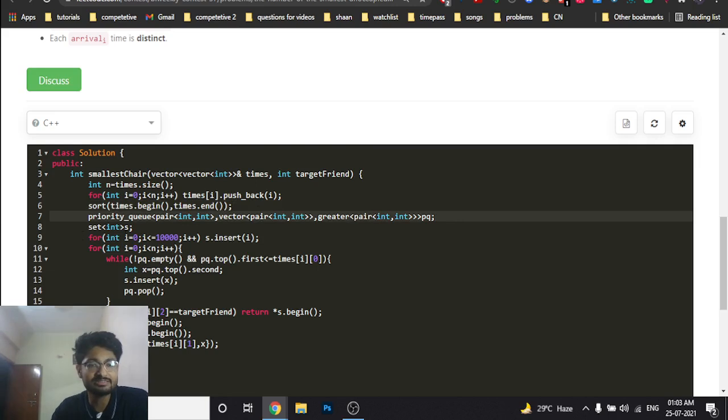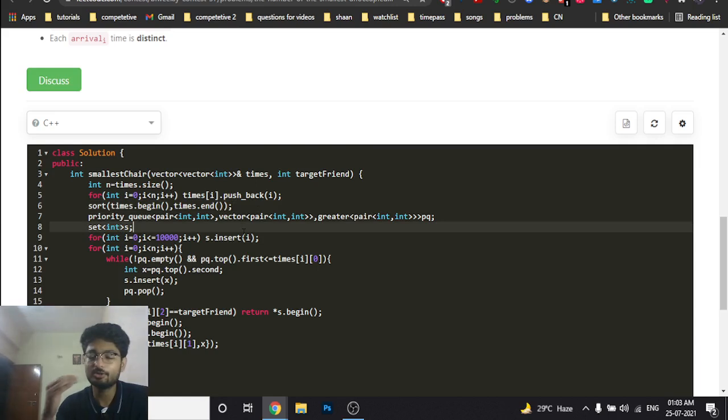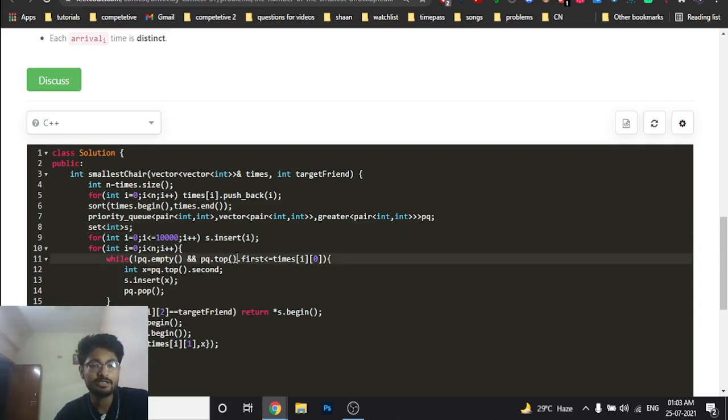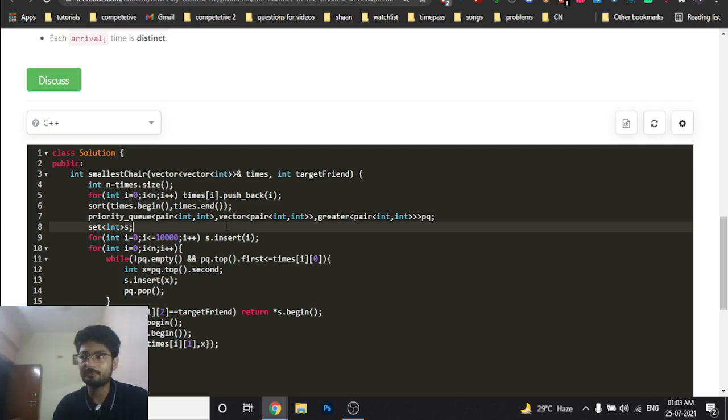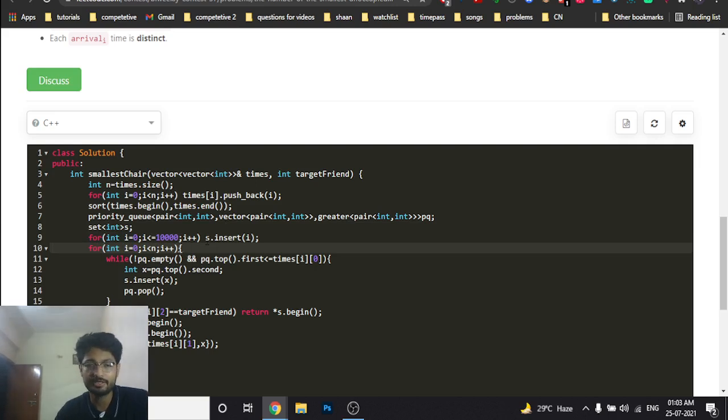Now I also have a set which I told you about, because the set will hold all the seats in increasing order. What we'll do here is insert all the seats into the set, which is like the 1000 seats. Now I will iterate over all the possible intervals I have in n. The priority queue stores in increasing fashion, and the set also stores in increasing fashion. We want these two data structures.